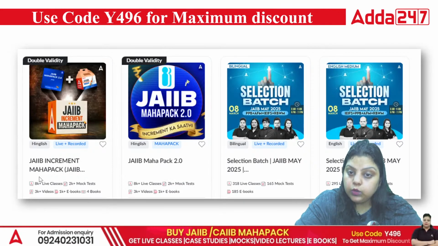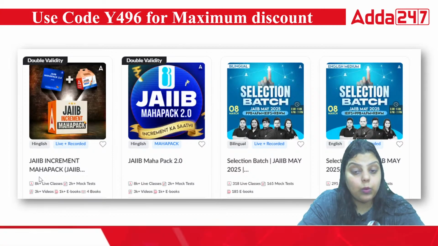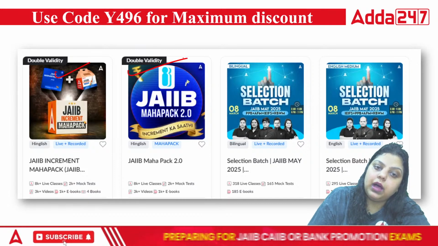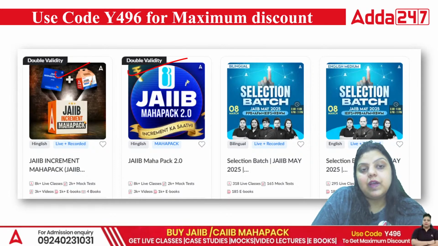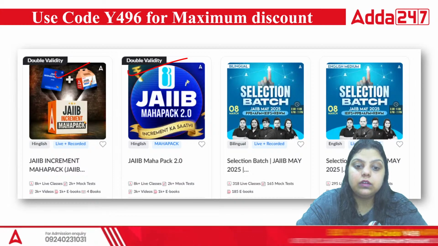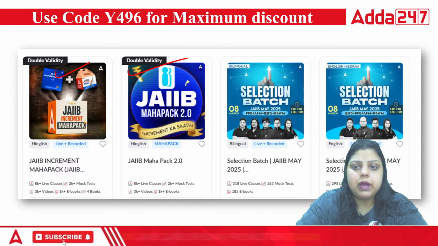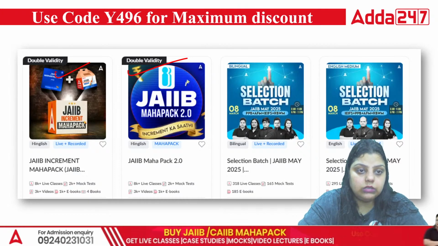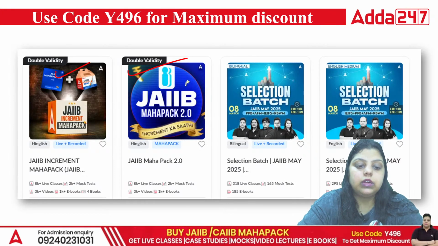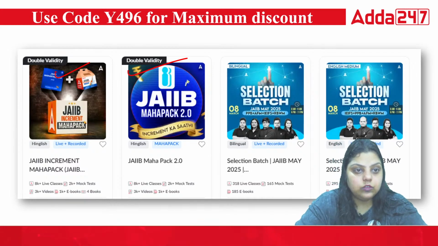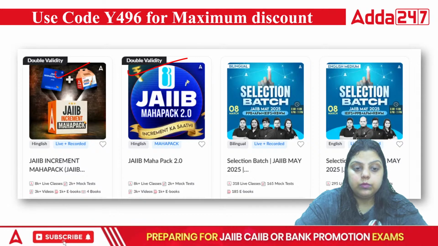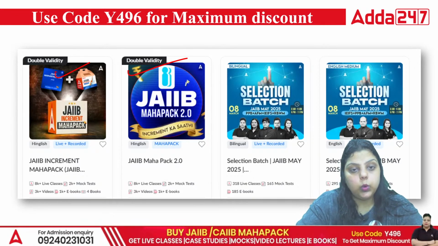Now, if you want to follow the strategy I have told you, the batches you are required to enroll in and cover, then my suggestion is to go with the Mahapack. In the Mahapack, you will find the comprehensive batch. Apart from the comprehensive batch, you will find the upcoming crash course. You will find the upcoming revision batch as well. So all of this is there in the Mahapack. Practice sessions and mock tests, everything will be there. So go with the Mahapack.